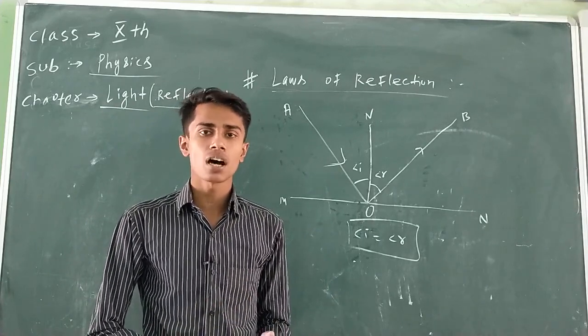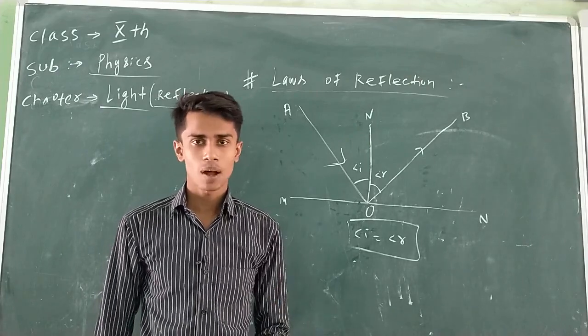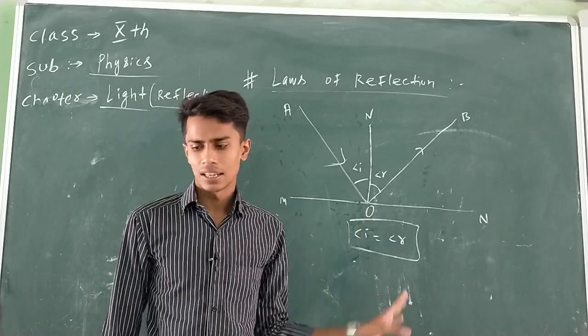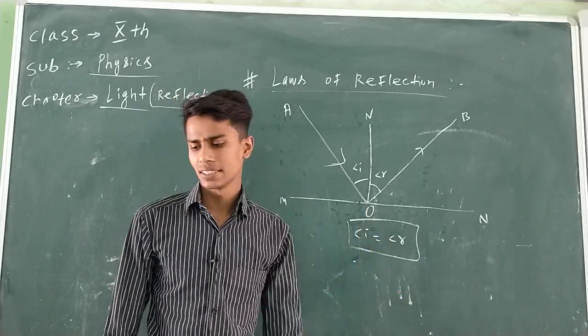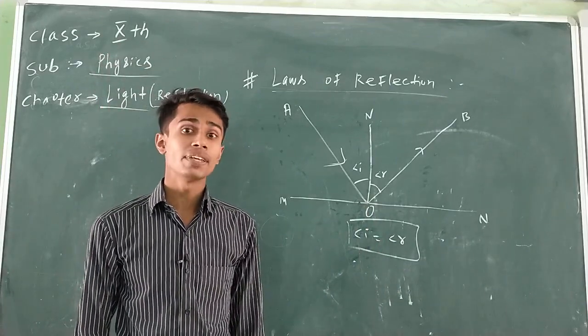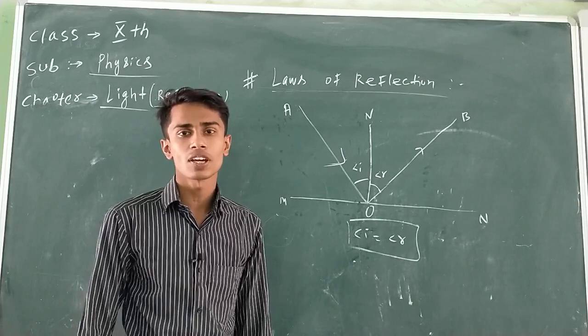And according to the second law of reflection, the angle of incidence is always equal to the angle of reflection. Any problem? Now, based on the second law of reflection, let's come to a few cases. Suppose in the first case, a ray of light is falling on a surface making an angle of 30 degrees with the surface. Could you conclude what will be the value of the angle of incidence?